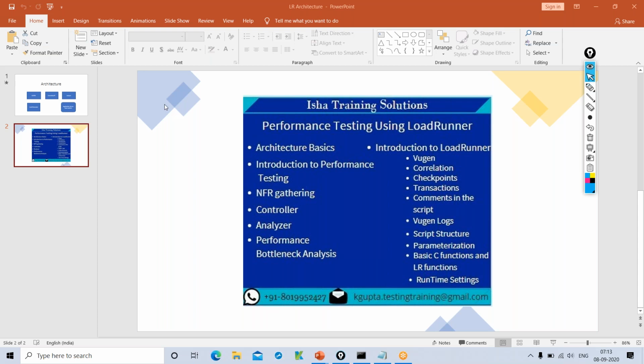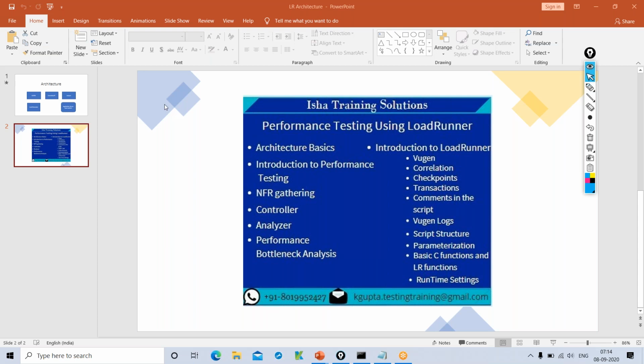Okay. So, in general, as a manual or functional or automation tester, the main objective is to identify the bugs, to validate the functionality, right? We have to identify the bugs. We have to validate the functionality. We have to test the actual result versus the expected result, right? That is what we do in functional or automation testing, right?